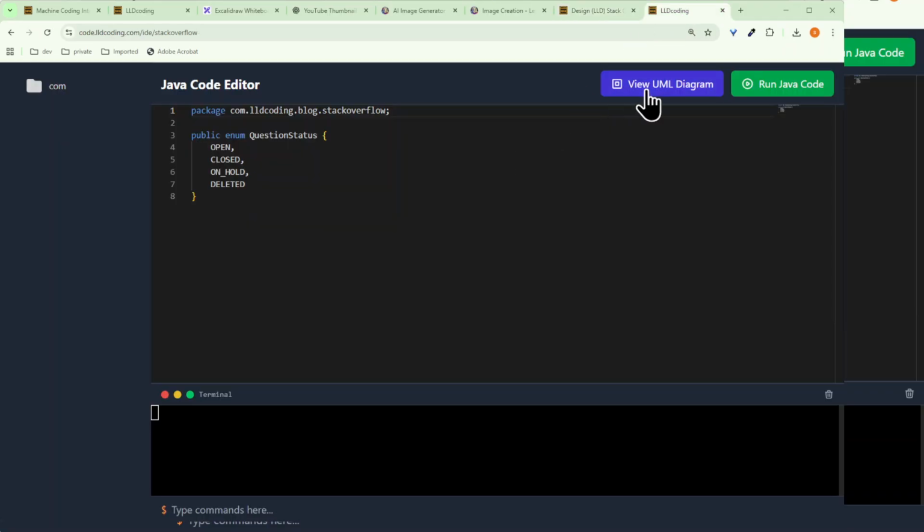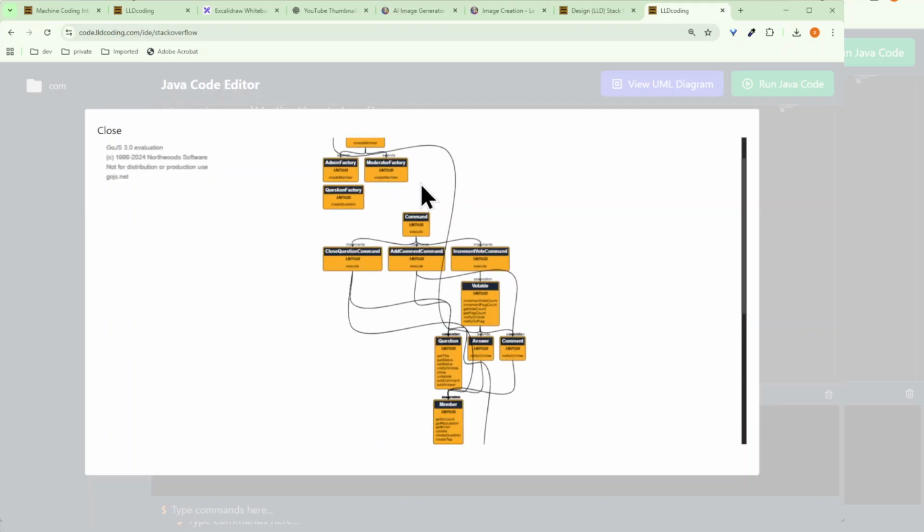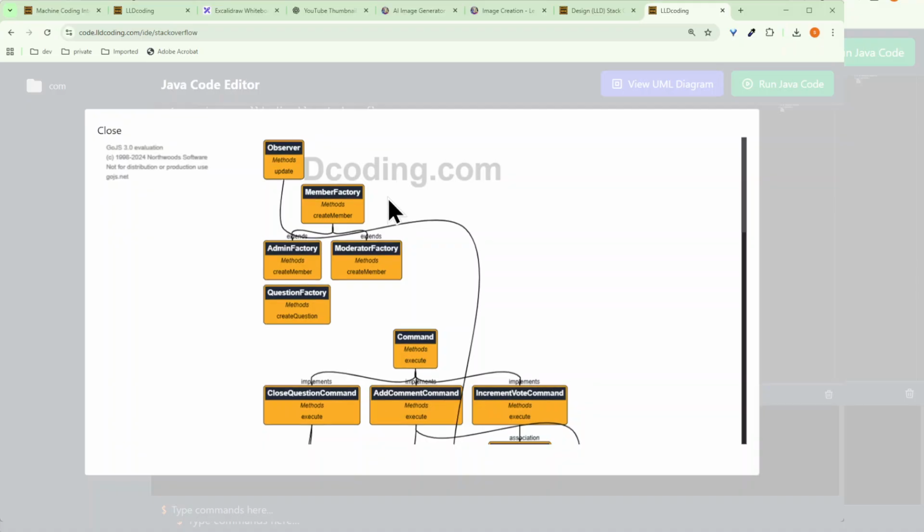Let's go through the patterns and the things which we have used. This is the diagram which is created dynamically based on the code only. So let's see what we have done here. We are using the factory pattern just for initializing the classes for admin, moderator, and question factories. Actually, we are using the abstract factory pattern, having a family of factories here: one is the admin factory, the other one is the moderator factory. In the admin factory there can also be multiple types of admin with specific permissions. The same goes for moderators. That's how we are using the factory pattern here.